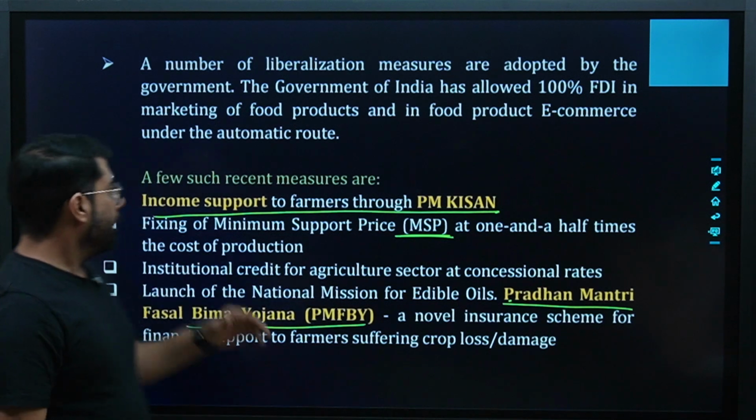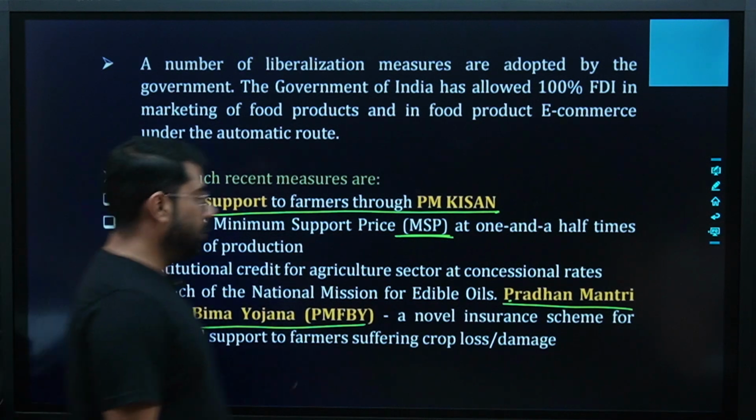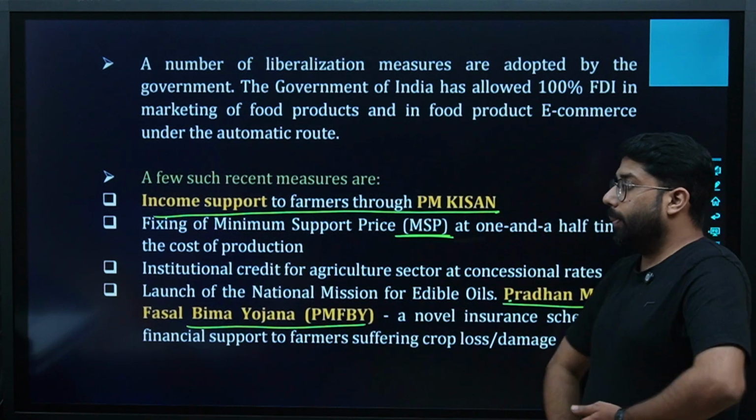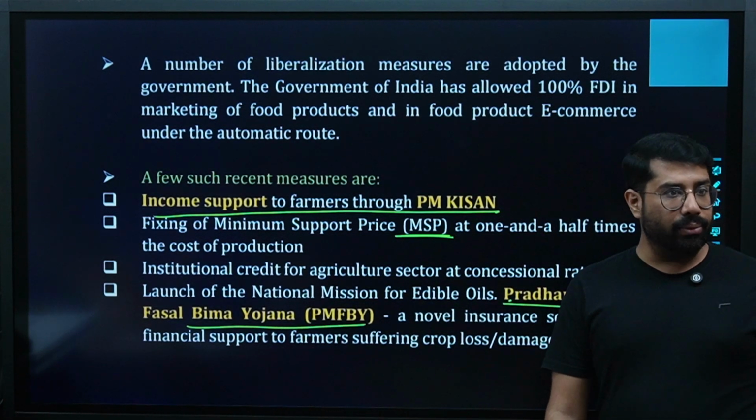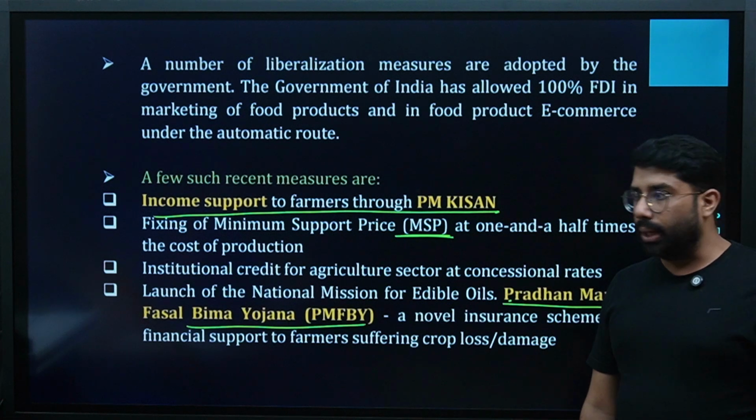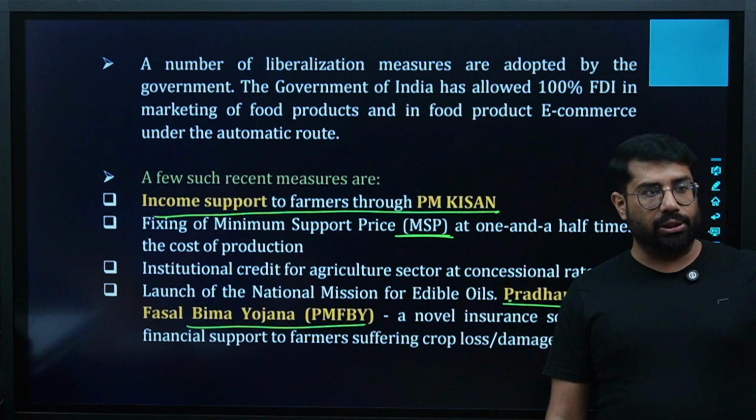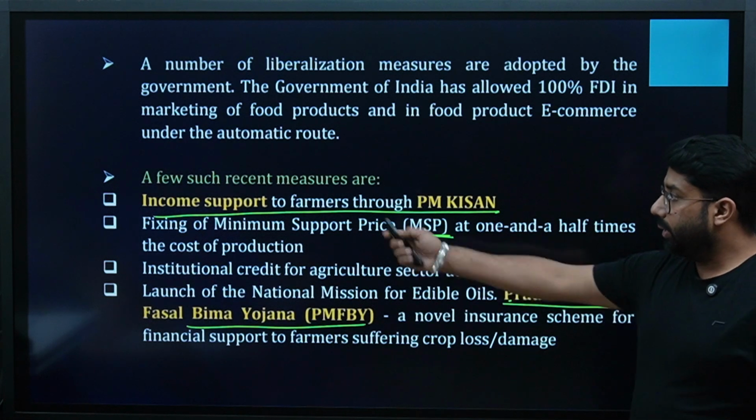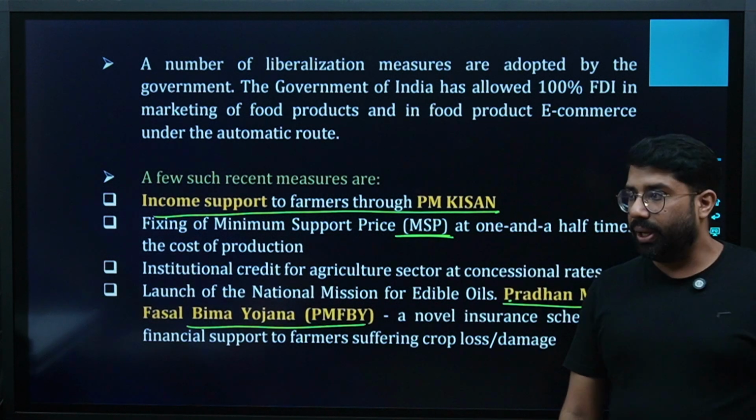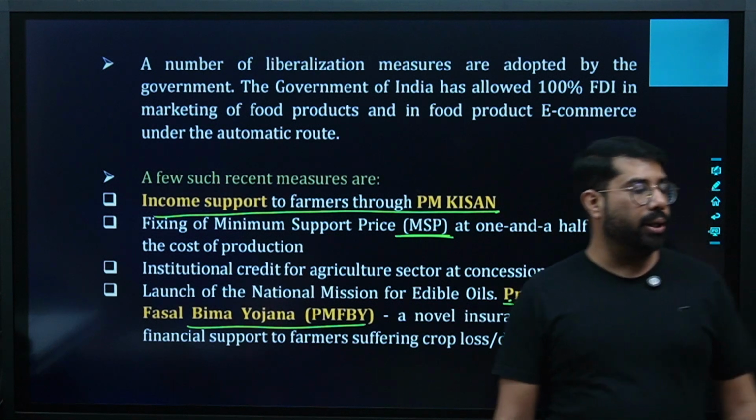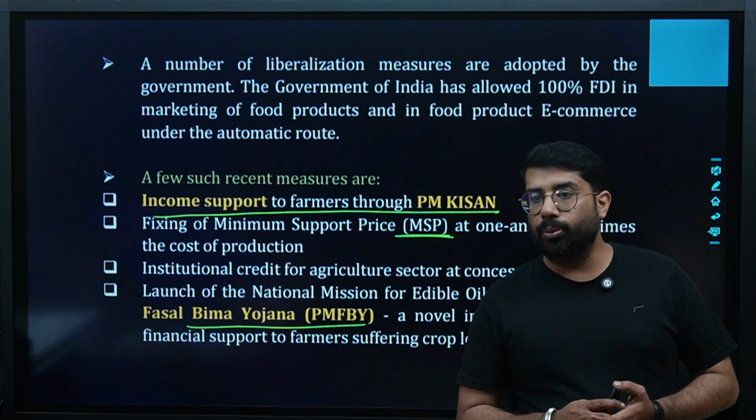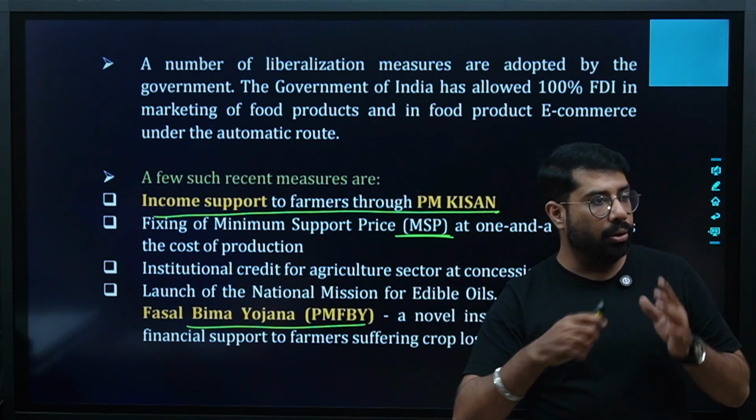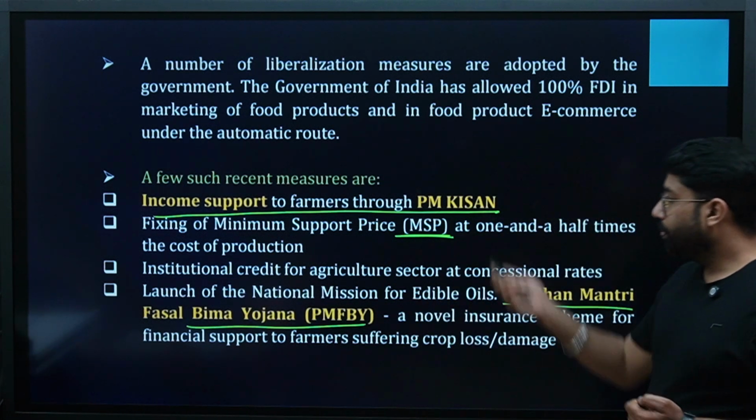Getting a point? Then a few recent measures, few steps which are taken recently. That is the income support to farmers through PM Kisan. I hope all of you know that Kisans in our country nowadays receive financial support from the country every month. Yes or no? So that is the income support. Fixing of MSP. MSP is the minimum support price. If the farmers are not able to sell their crops in the market, then a minimum rate is fixed by the government, which will be paid by the government to the farmers in any case. Yes or no? That is MSP.